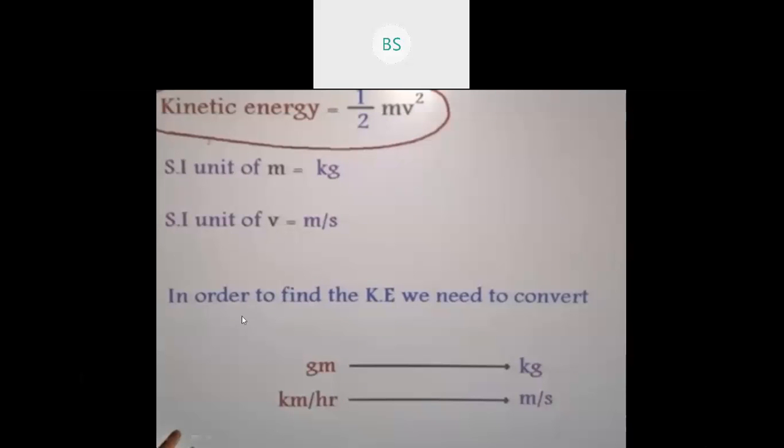So in order to find the KE, whenever it comes in grams, you have to convert into kg. 1000 gram is 1 kg, you know already, and kilometer per hour you have to convert into meter per second. Then only you can solve these examples.